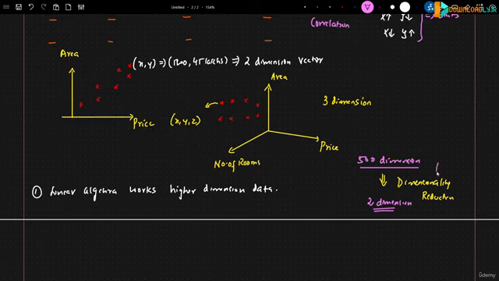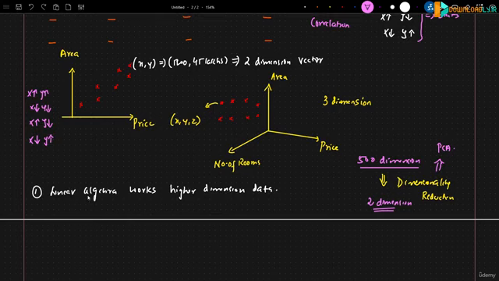How this can happen, we will learn about a concept called PCA. So that we human beings can also understand, when it converts into 2 dimensions, what pattern the data actually follows, right? And just by seeing this data, we can even find out the relation, whether x is increasing, y is increasing, or x is decreasing, y is decreasing, or whether x is increasing, y is decreasing, or x is decreasing, y is increasing, right? We can even find out this particular relationship. This is the most amazing thing about linear algebra. It works really well with higher dimension data. We'll be able to understand the data a lot.